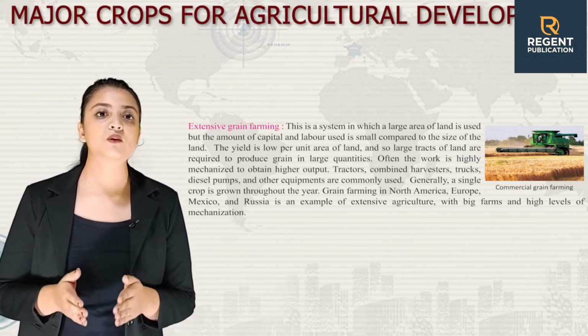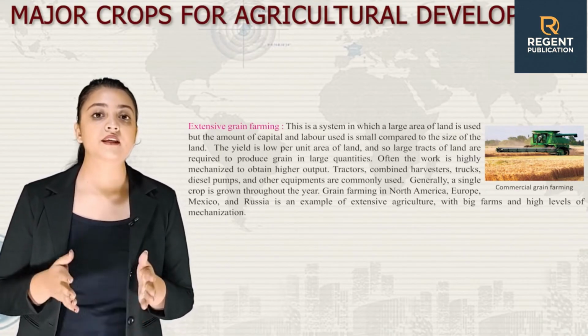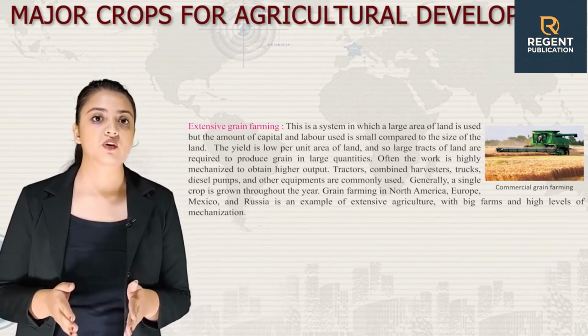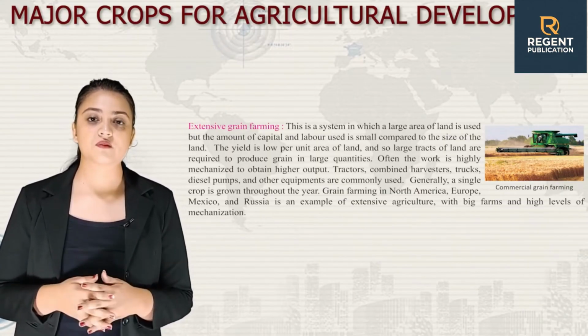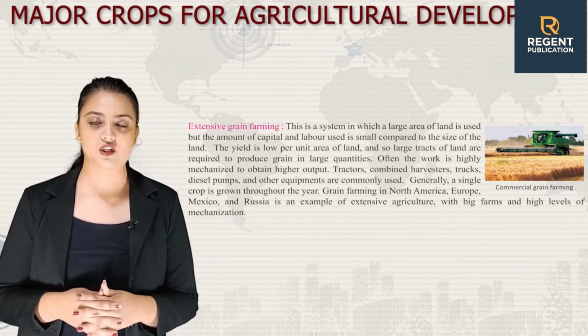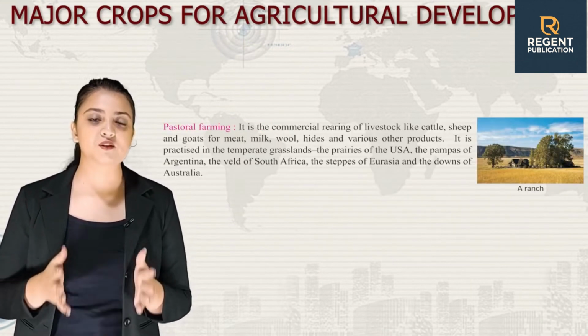Generally, a single crop is grown throughout the year. Grain farming in North America, Europe, Mexico, and Russia is an example of extensive agriculture with big farms and high levels of mechanization. Then we have pastoral farming.